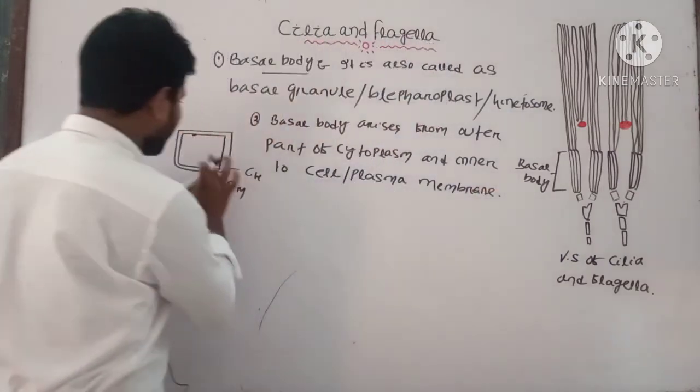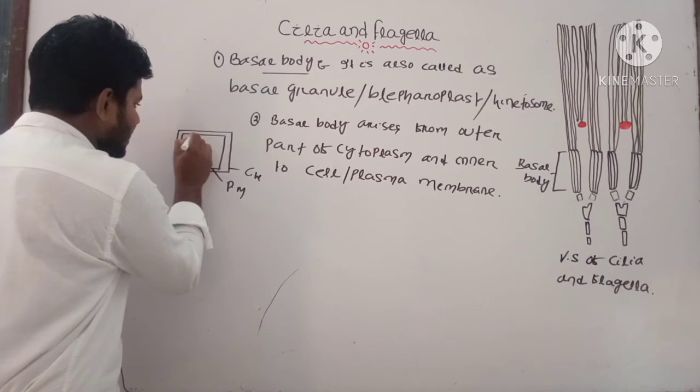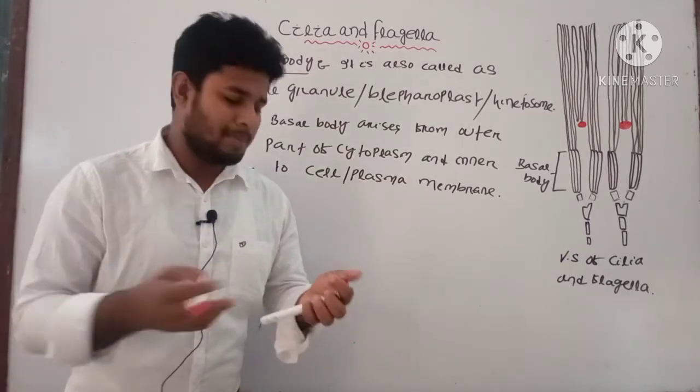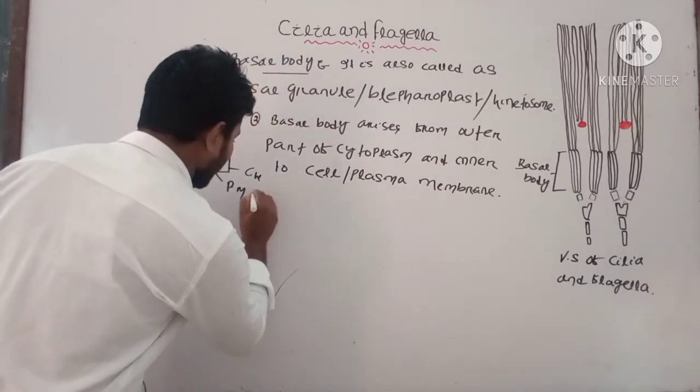This basal body structure arises from this portion only.